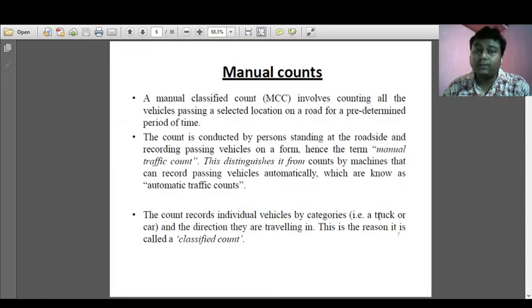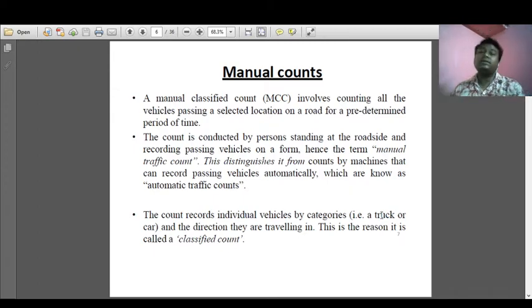Next is the manual count. So what is a manual count? A manual classified count involves counting all the vehicles passing a selected location on a road for a predetermined period of time. The count is conducted by persons standing at the roadside and recording passing vehicles on a form, hence the term manual traffic count. This distinguishes it from counts by machines that record passing vehicles automatically, which are known as automated traffic counts.